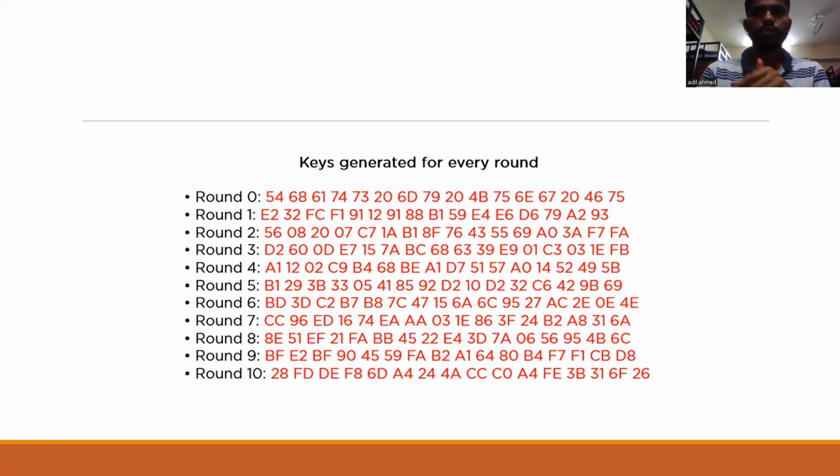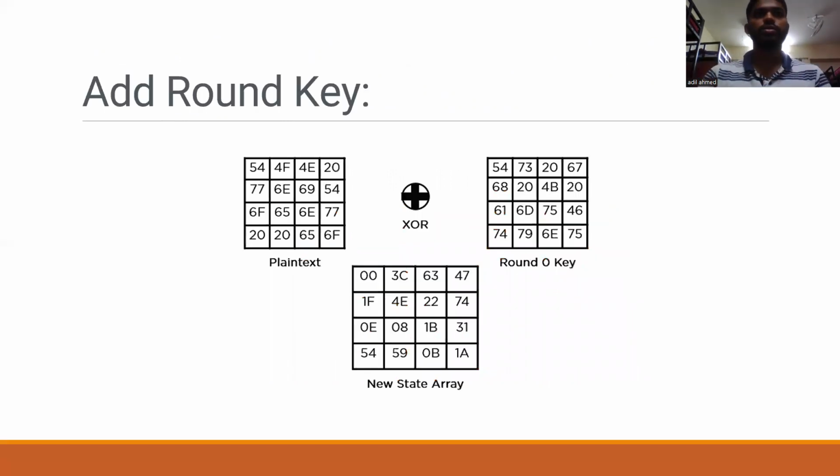Accordingly, you can generate the key for the next 10 rounds. As you can see, there will be 10 rounds, n plus 1, so 11 in all, and the 11 keys will be generated for that. So this was the second round, and the rounds sequentially extract the state array and pass it as input to the next round. These are the steps we need to follow.